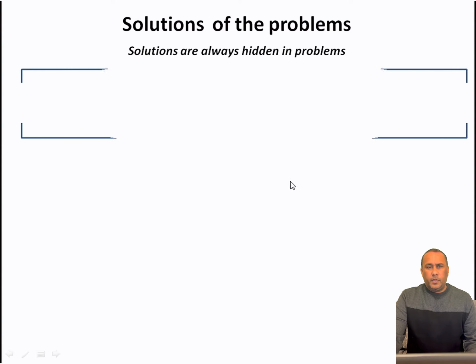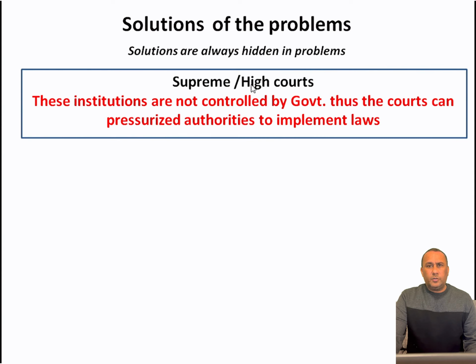First point, Supreme Courts and High Courts. Now how? Because in the last screen, when we were talking about the causes of the problems, the government was one of them. So now, in all democratic countries, there is an institution that is not controlled by the government, and that is the Supreme Court or High Court. So obviously these courts can help a lot to tackle these issues. How? We will discuss that later in our essay template.